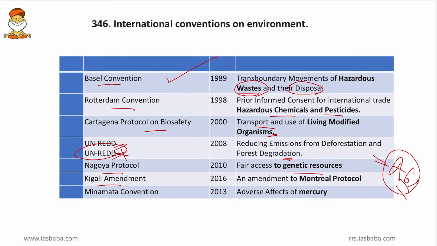And then Kigali Amendment to Montreal Protocol. So, this is an amendment to Montreal Protocol, and it says that not just the chlorofluorocarbons that have to be curbed, but also the hydrofluorocarbons have to be curbed in order to save the ozone layer. And then Minamata Convention, that is adverse effect of mercury. So all these are conventions which are important and which can be asked in the form of match the following or others.